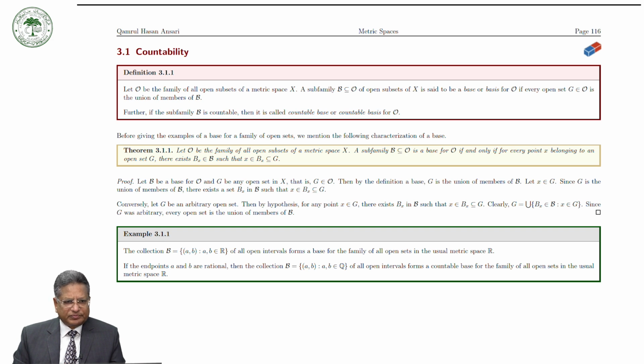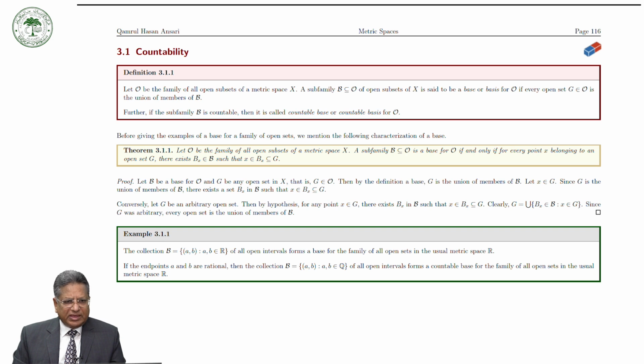Theorem: let O be the family of all open subsets of a metric space X. A subfamily B of O is a base for O if and only if for every point x belonging to an open set G there exists an element Bx in the subfamily B such that x is in Bx and Bx is a subset of the open set G. This is the characterization of a base for a family of open sets. The proof is very simple.